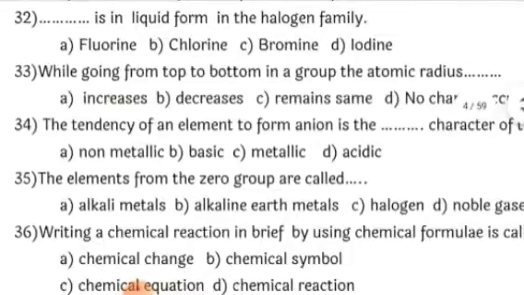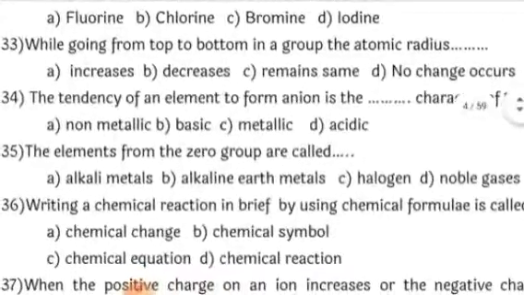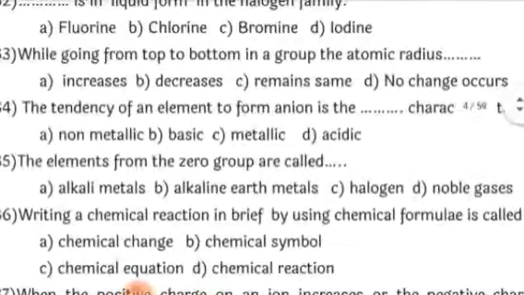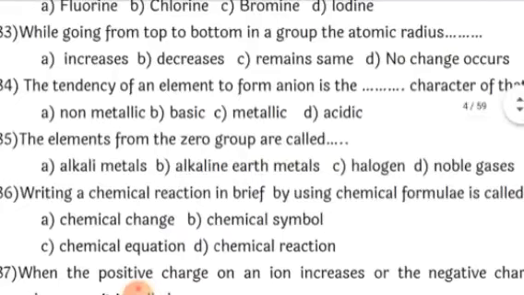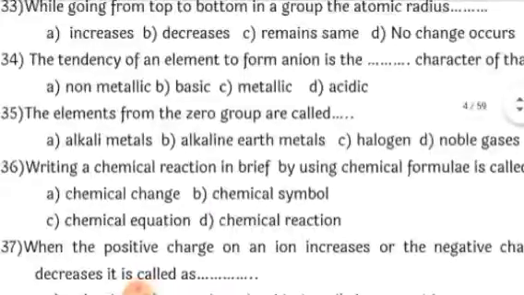Next, while going from top to bottom in a group, the atomic radius increases. Remember this. Atomic radius goes on increasing because the number of shells goes on increasing down the group. So, increases is the correct answer.